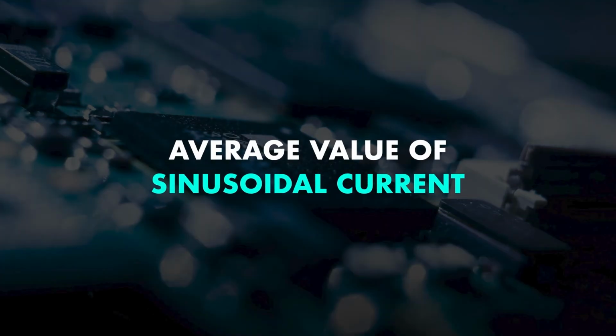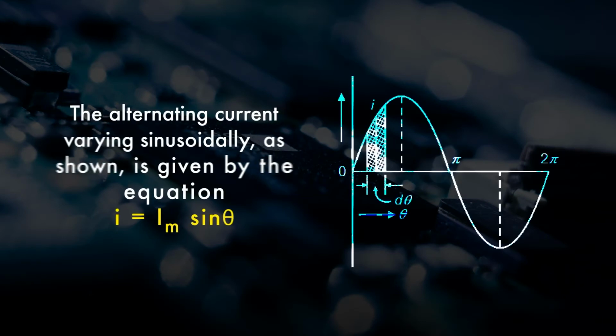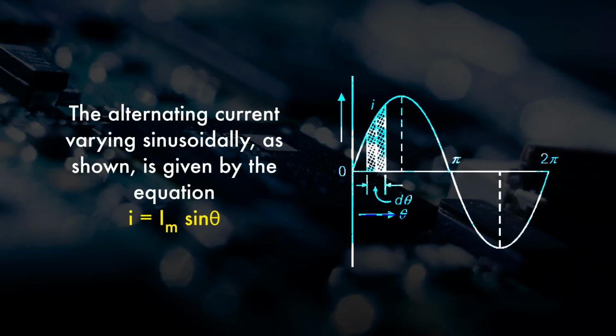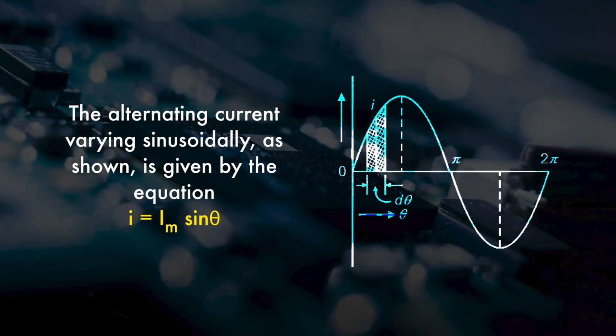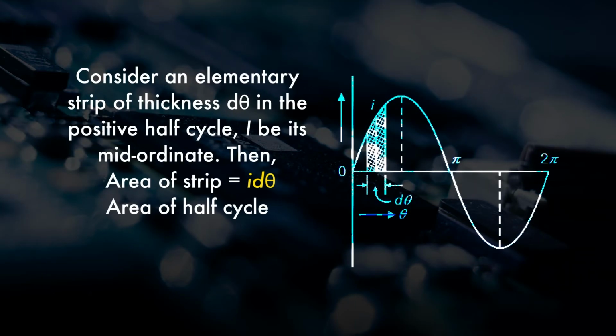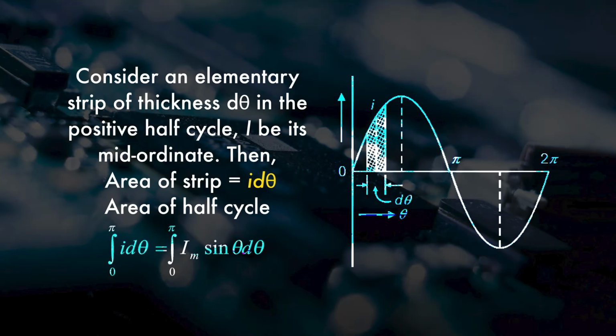As you can see in figure 4, the current is changing with respect to time t. The alternating current varying sinusoidally as shown in figure 4 is given by the equation small i is equal to Im sin theta, where Im is the amplitude of the current, or you can say it is the maximum value of the current. Consider an elementary strip of thickness d theta in the positive half cycle, i be its mid ordinate, then area of strip is equal to what? i into d theta.